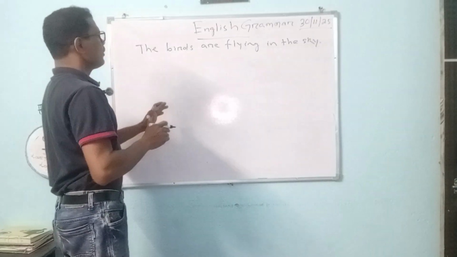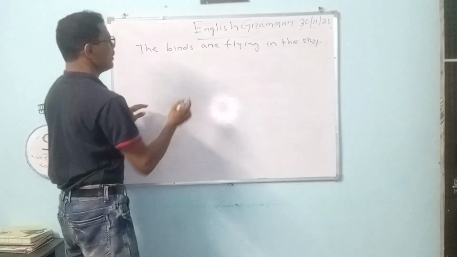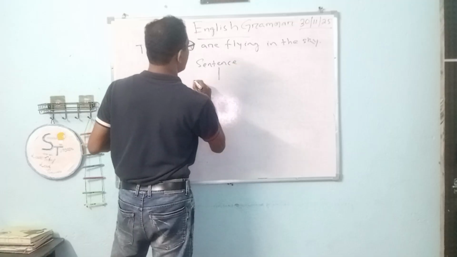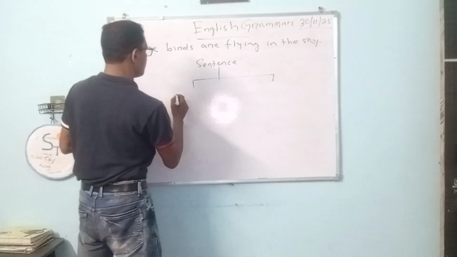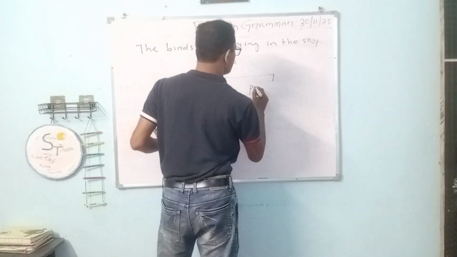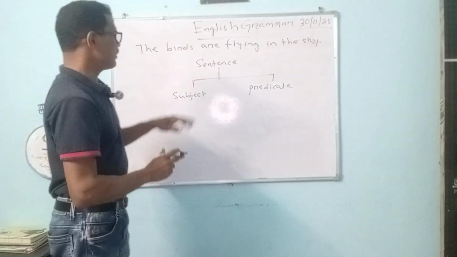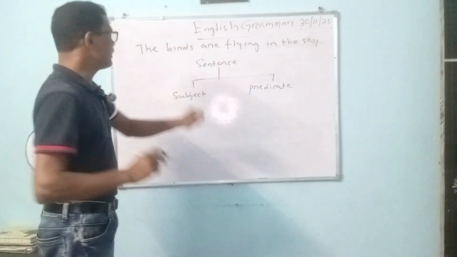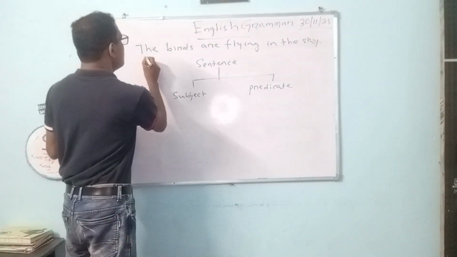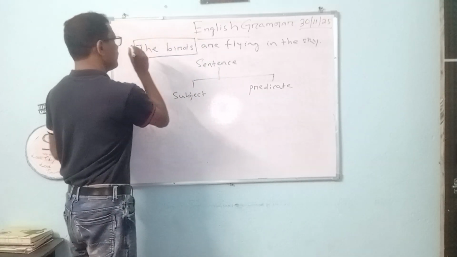Now, a sentence has different parts. It usually has two parts. The first is the subject, and the second one is the predicate. So what is the subject? The subject is the what? The bird. The birds.